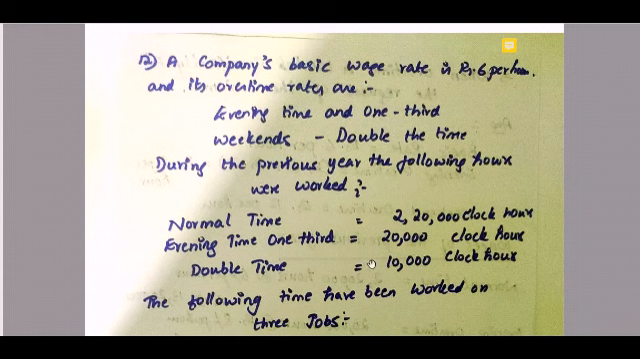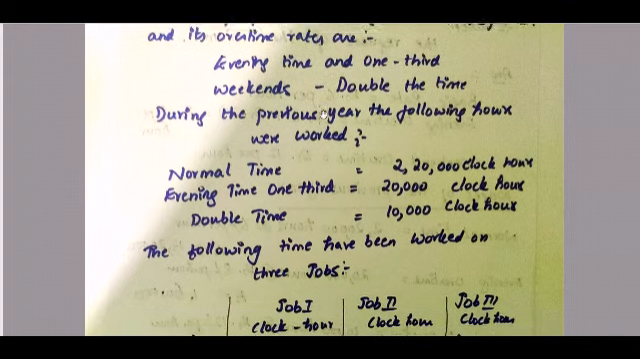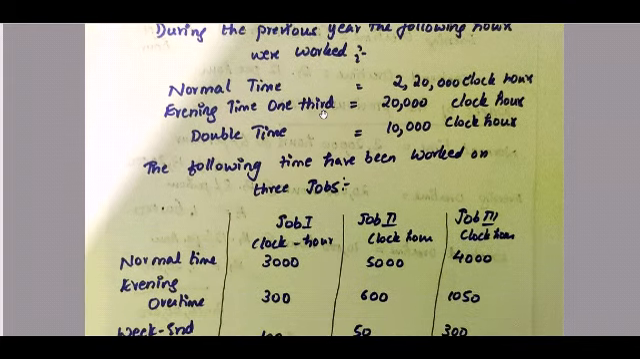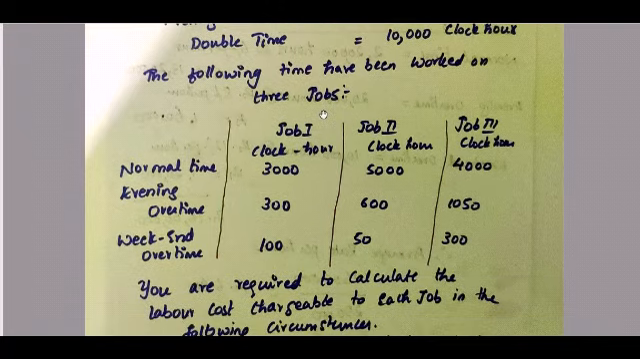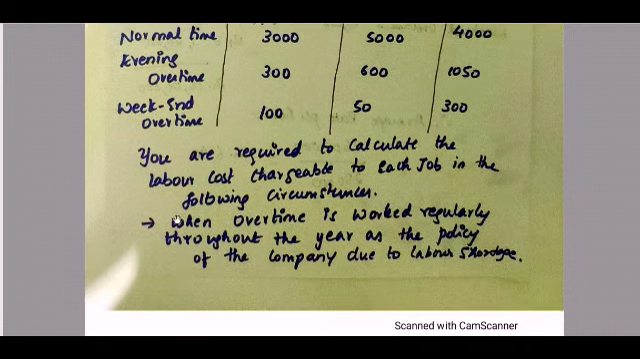The following time has been worked on 3 jobs. They are telling there is job 1, job 2 and job 3. The normal time, the evening overtime and the weekend overtime they have given for job 1, job 2 and job 3 respectively. Now what are they telling us to calculate? You are required to calculate the labor cost chargeable to each job in the following circumstances. So basically they are giving us 2 circumstances to calculate.